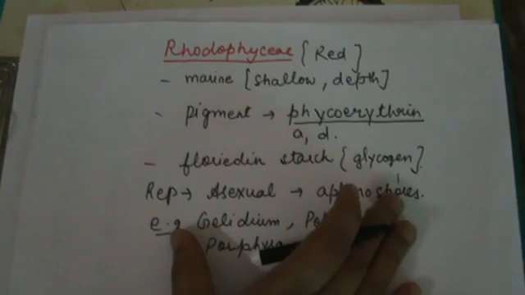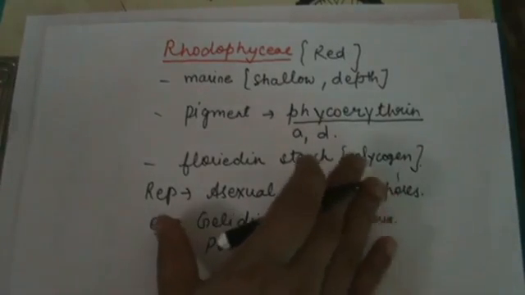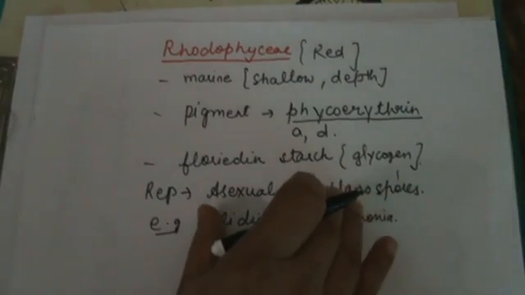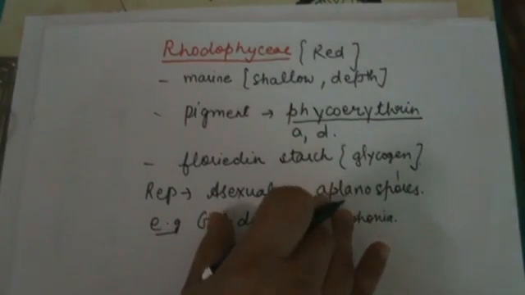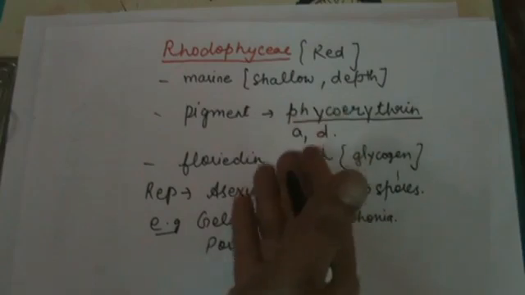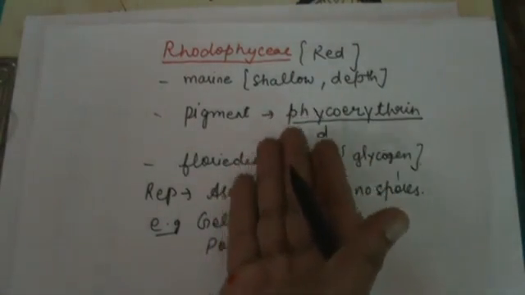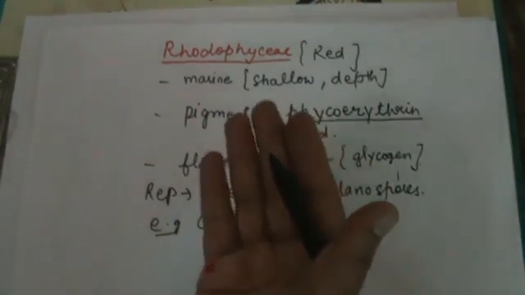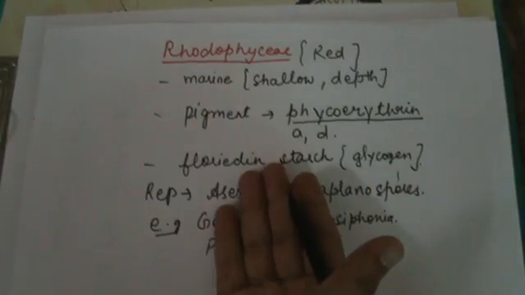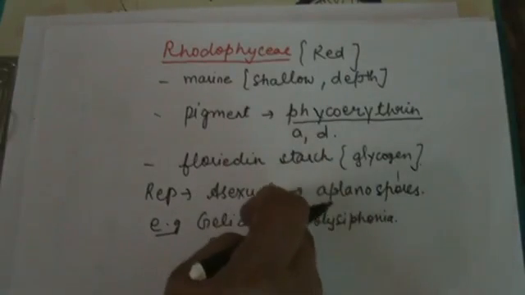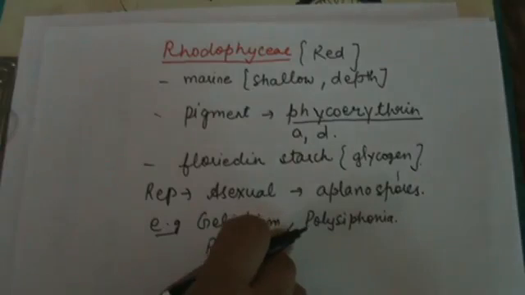Students, these are the different classes of the division Thallophyta, which means algae. In this division, you have to learn about their habitat, the pigments present, the stored food, and their reproduction with 2 or 3 examples.